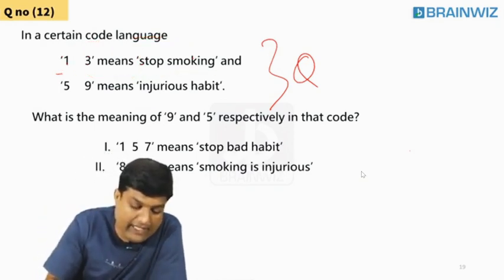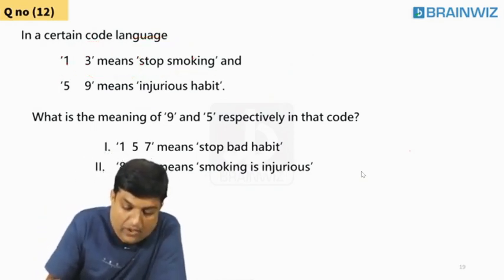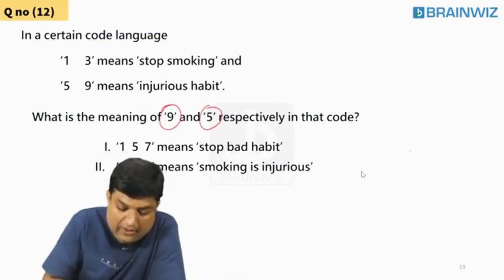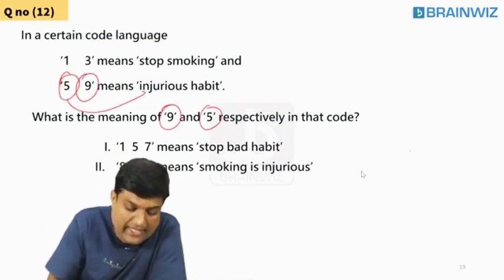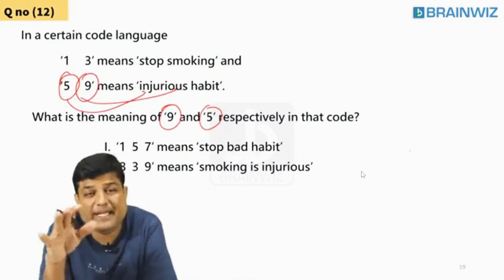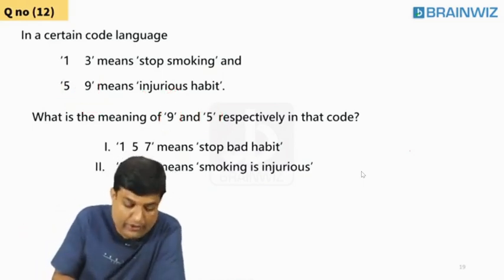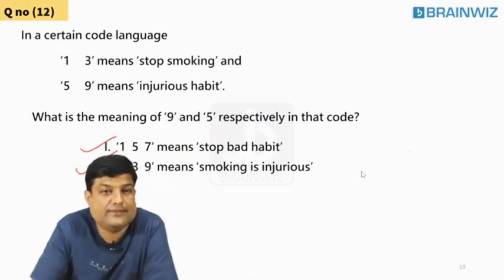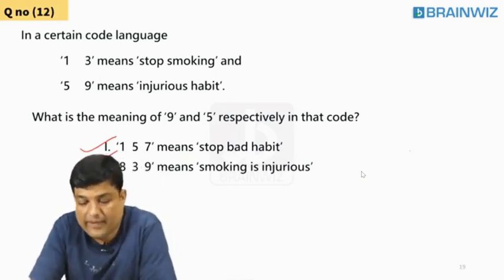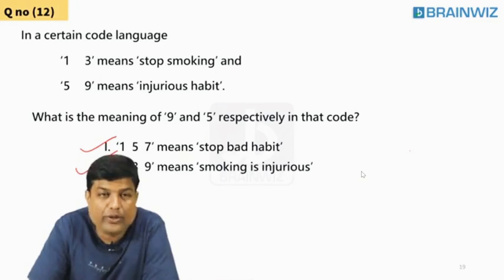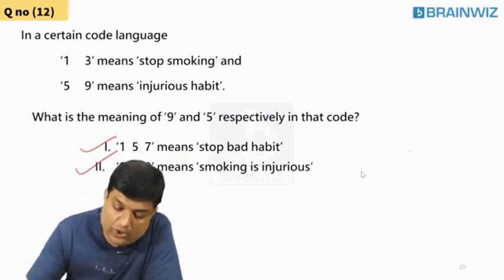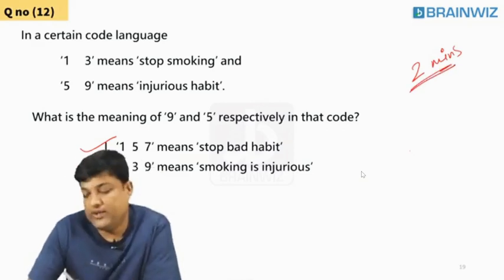Same fashion, 5 and 9. Students, 5 and 9 means injurious habit. Which is injurious, which is habit, I don't know. But he has given a couple of statements to you. Can you answer using this? Following everybody? Okay, what do I do, students? I'll give you 2 minutes of time. As you are my own students, I'm giving 2 minutes.